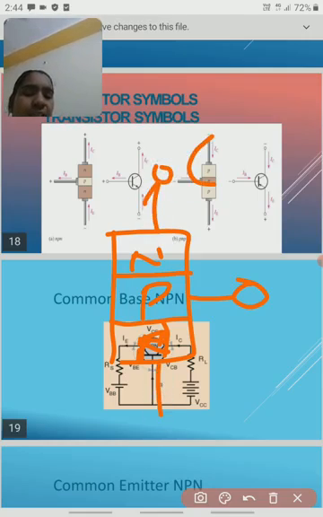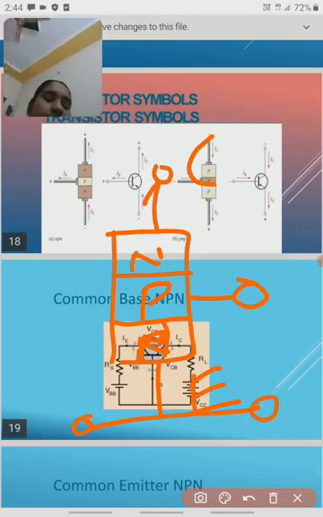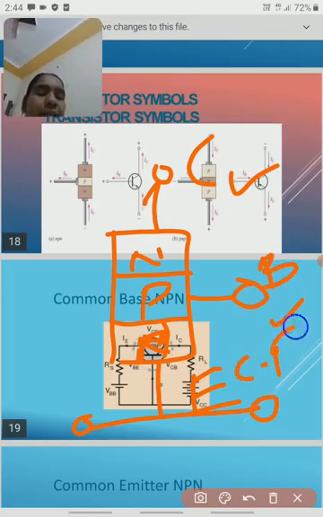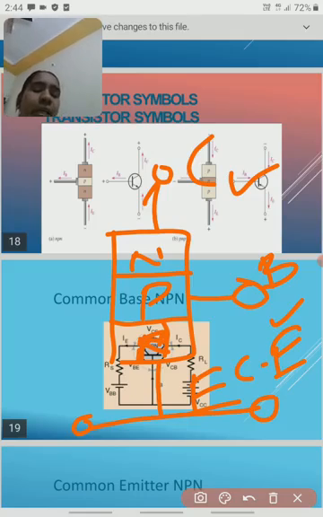When the emitter is common to collector and base, this is called a common emitter transistor. Gradually, zero potential is applied to the emitter. This is known as a common emitter transistor, common to collector and base.